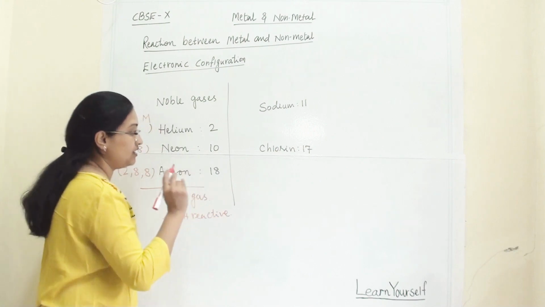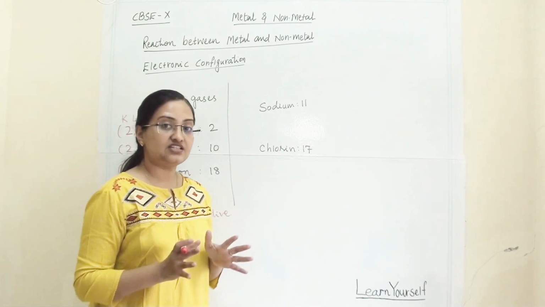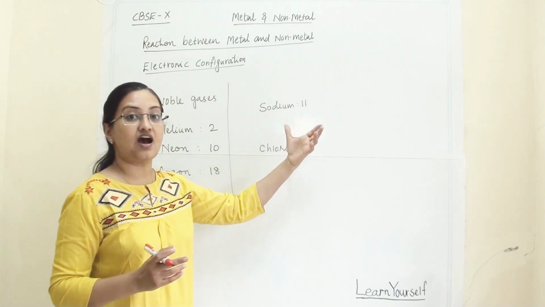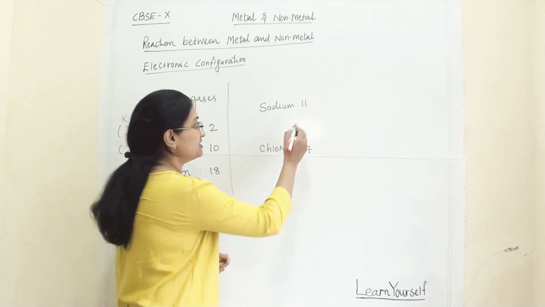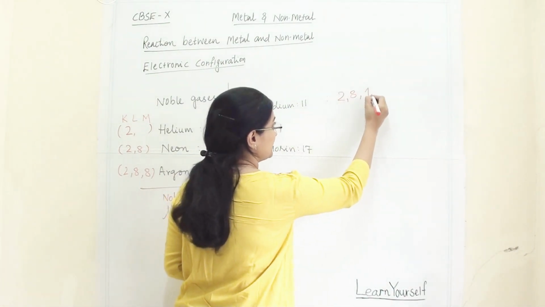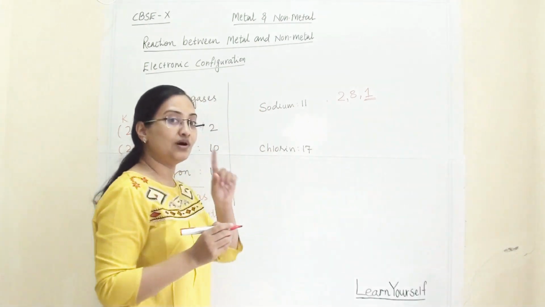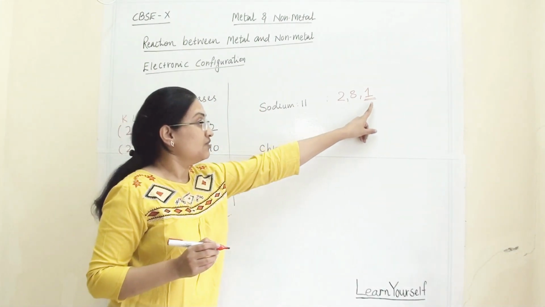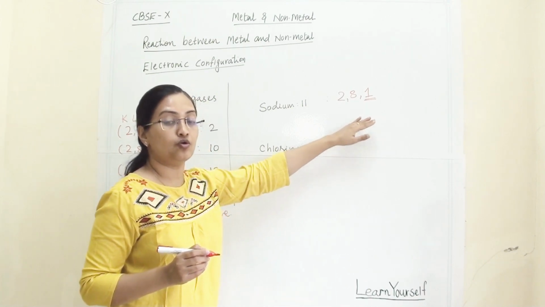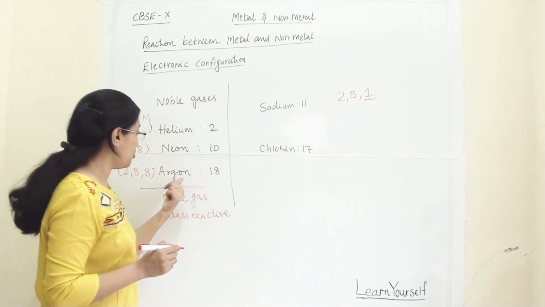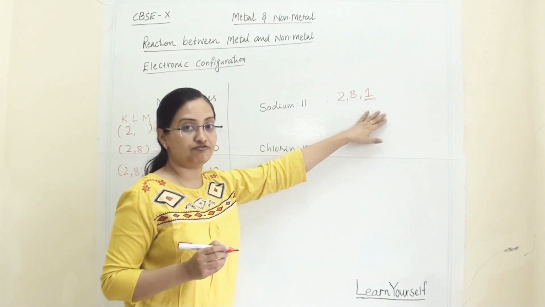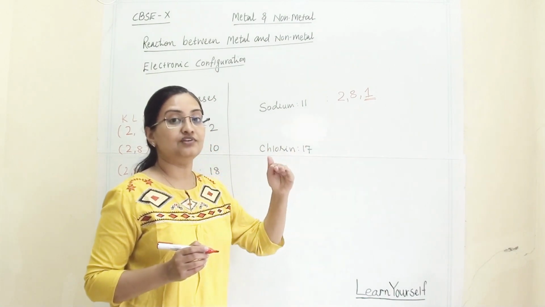Why will an atom be reactive? Why will any metal be reactive? Because their shells are incomplete. If we see the electronic configuration of sodium, it is 2, 8, 1. In this third shell, only one electron is there. If sodium wants to be stable, then it has to follow the electronic configuration of either argon or neon. So all the shells will be filled, and then only the atom will be stable.